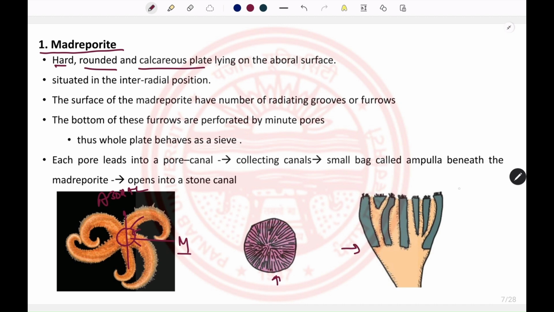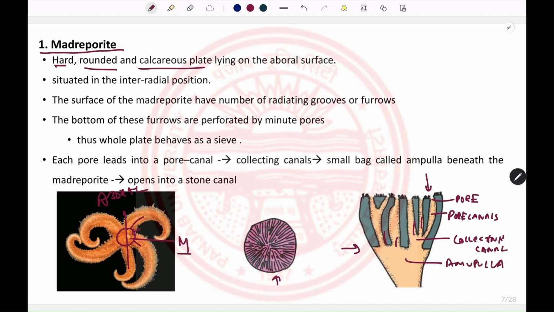Its surface has furrows and grooves, and those furrows have pores in them. The water enters through those pores, and the canals that are formed are known as pore canals. Numerous pore canals open into the collecting canals, and numerous collecting canals open into the ampulla.